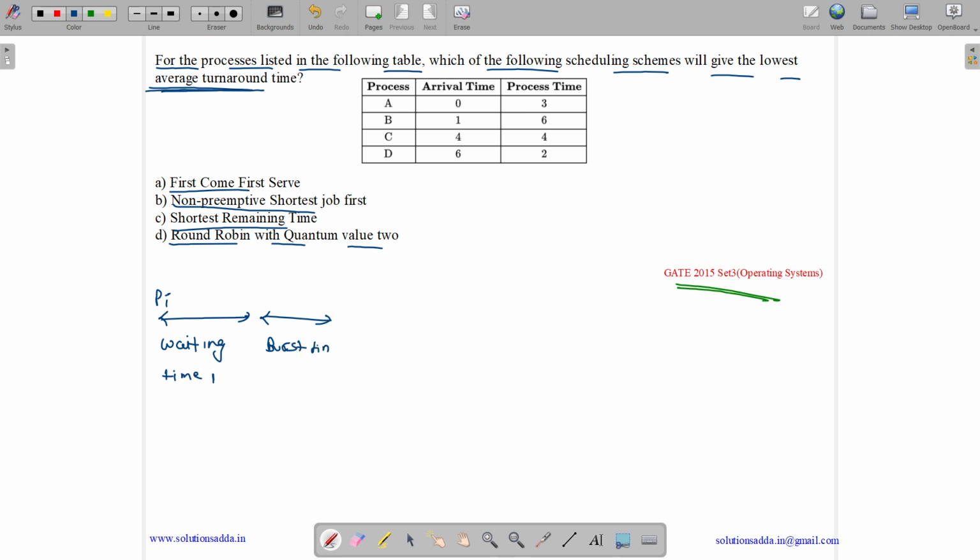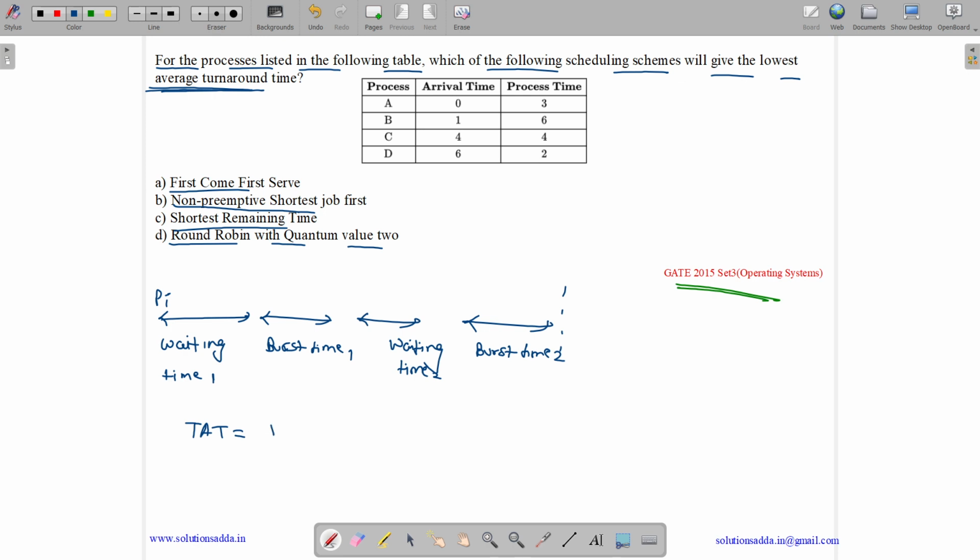Burst time 1. Then again it might wait for some time. It might wait or might not wait. Let us assume that it waits for waiting time 2, and then again it performs burst time 2. Now here it completes. So we know it has waited for some time and executed for some time. What is turnaround time?